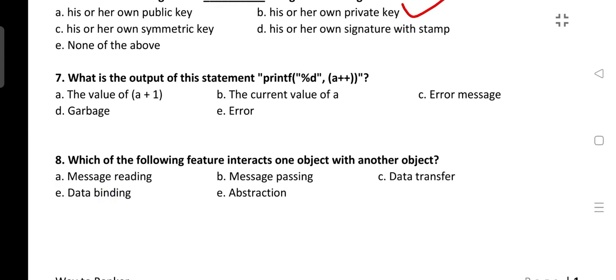What is the output of this statement? printf %d a plus plus. So what will be the output of this? Value of a plus 1, the current value of a, error message, garbage, error. So the answer is the current value of a. Since this is post increment, initially the value of a will be printed, and after that a's value will be increased. So for this statement, whatever the current value of a is, that will be printed.